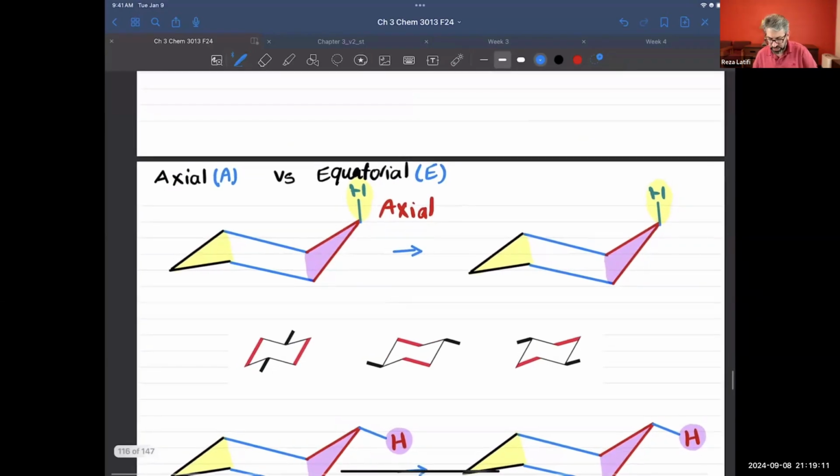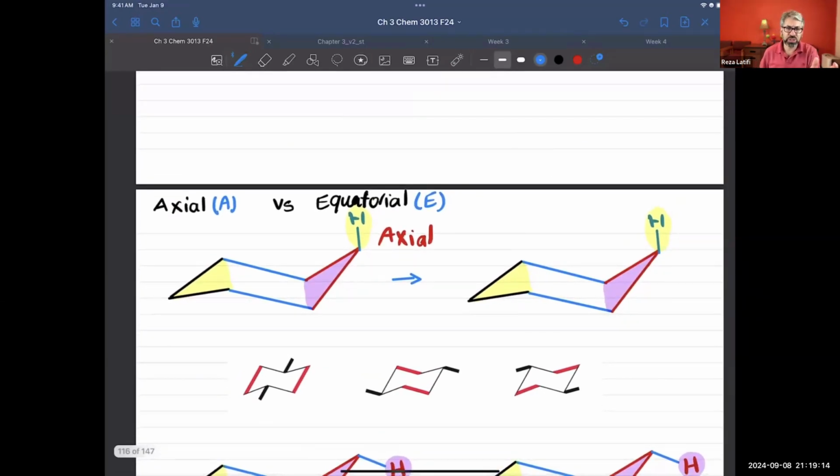Next, we said any carbon has one axial substituent and one equatorial. Let's show the axials. The axials will be pointing up or down. The first one I showed is pointing up, and the second one will be pointing down. This is going to be up, down, up, and then here, down.